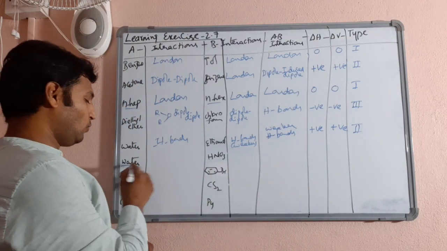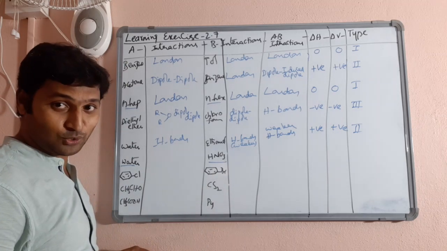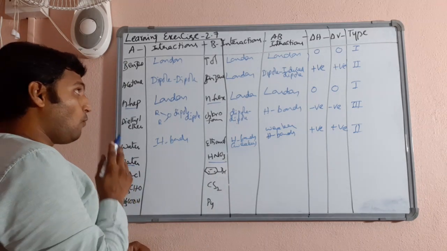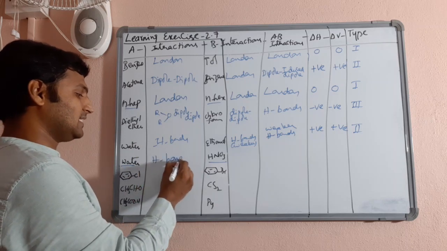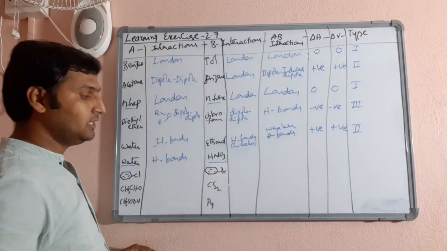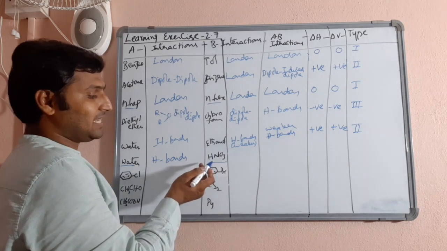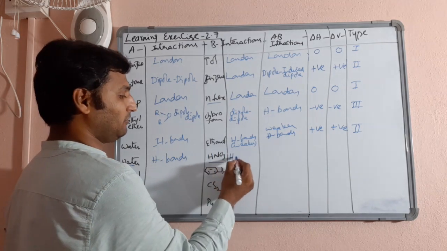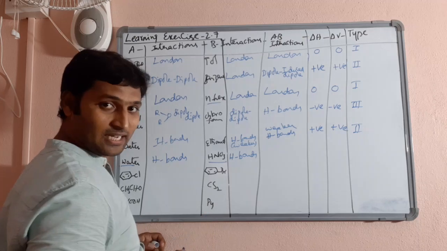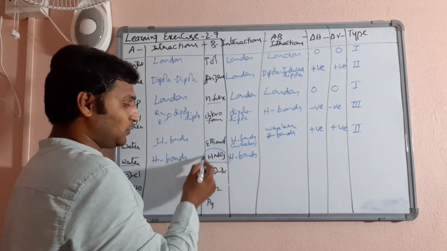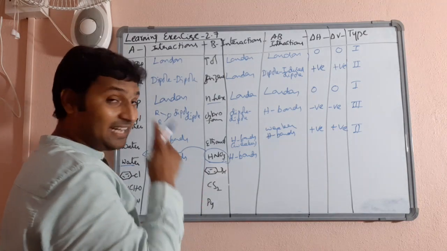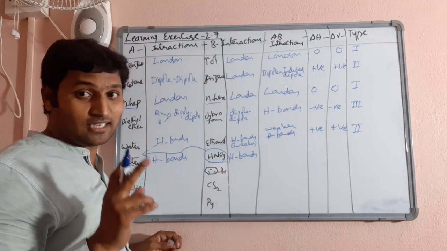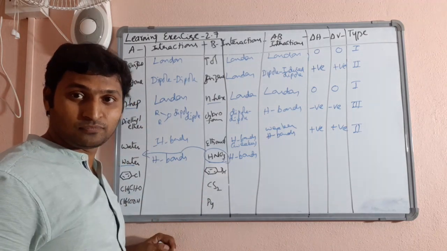Now comes water and nitric acid, very interesting story. The intermolecular interactions in water are hydrogen bonds, we have already established it. In nitric acid, of course, there is possibility for hydrogen bonds within nitric acid. Whereas when you add nitric acid to water, nitric acid undergoes ionization in water, you know very well.